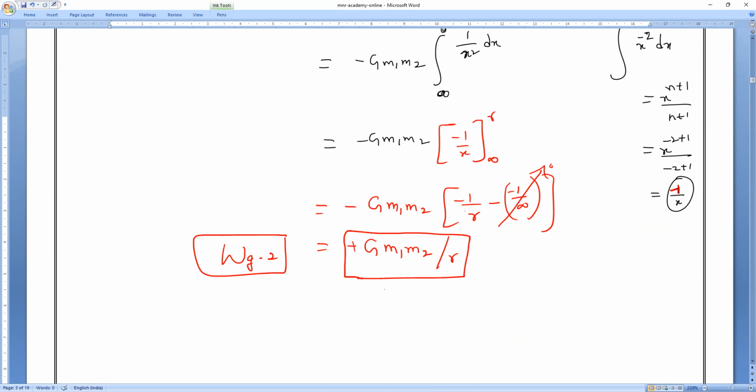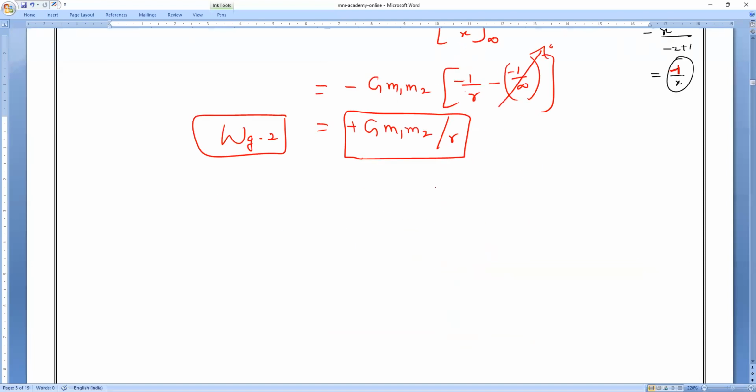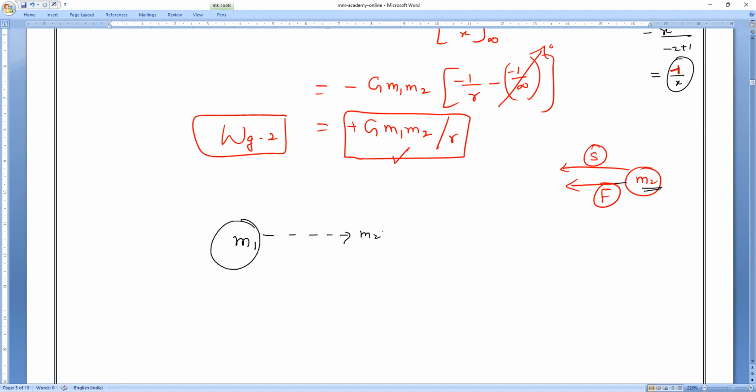Positive. But actually, it has to come negative. Am I right or wrong, guys? So let us verify it now. Sir, why is it positive? It's very simple. The force is acting in this direction because we are moving the body of mass M2 in this direction, and the displacement is also in the same direction. Both are in the same direction, so is it positive or negative? Positive.